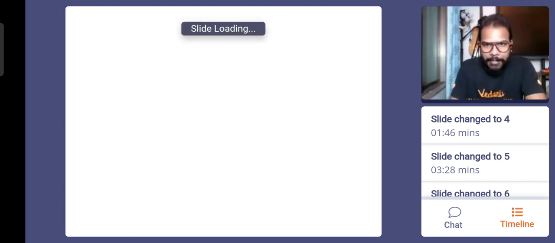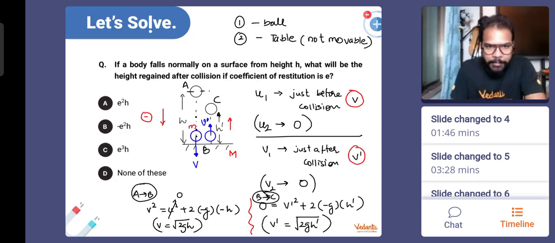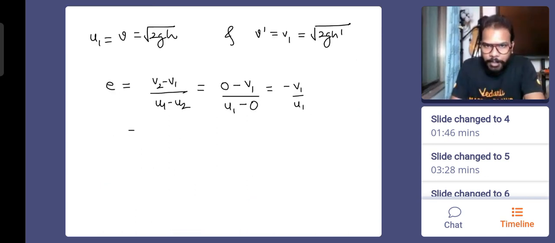Now, once again, just have a look at the diagram one last time. You know that this direction is negative and this direction is positive. That means when the body is about to hit the ground, the ball has negative velocity, and when it starts rising up, it has positive velocity. So when I put the values here, I will put v1 when it is going up and u1 when it is coming down. So I will accordingly put the values.